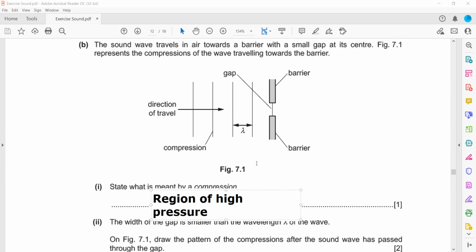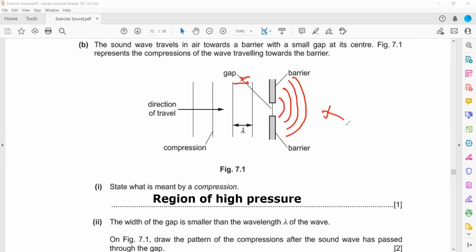Then the width of the gap is smaller. So whenever we have a smaller gap, how do we draw the wavefront? It will be maximum diffraction. One thing you have to keep in mind: for example, if this distance is 2 centimeters in the figure, your approximate distance should also be 2 centimeters. Some students draw in this manner. That is wrong. Why?